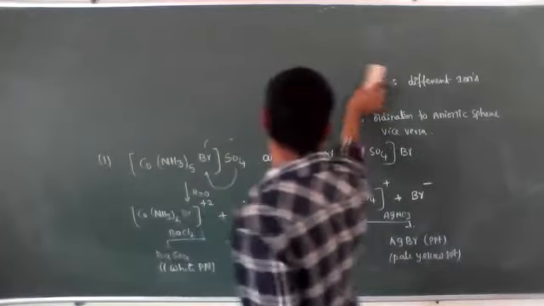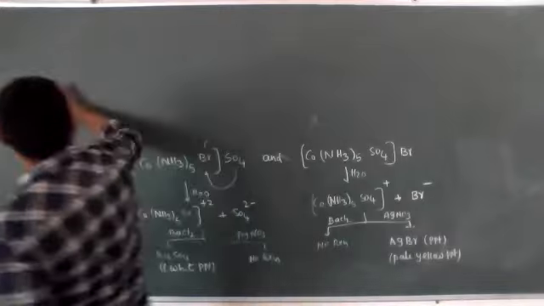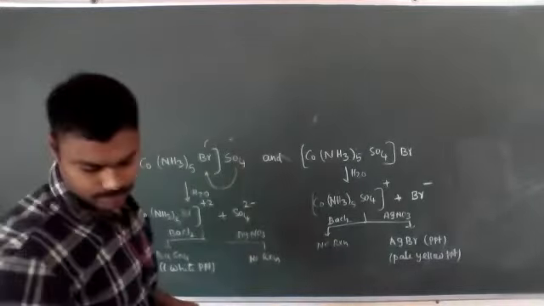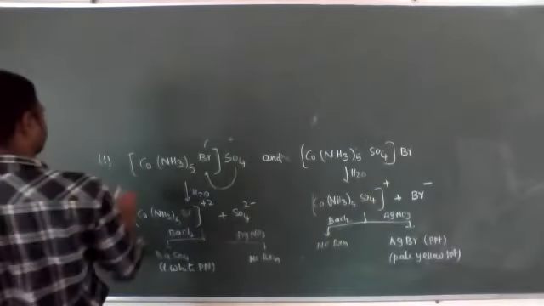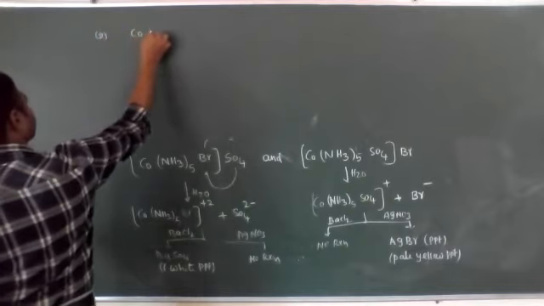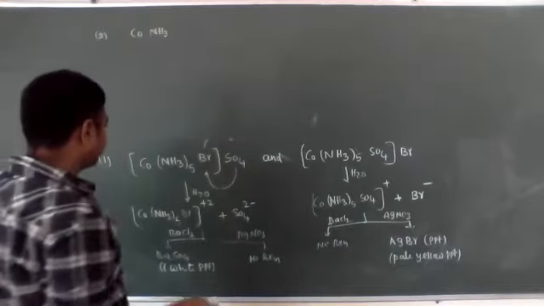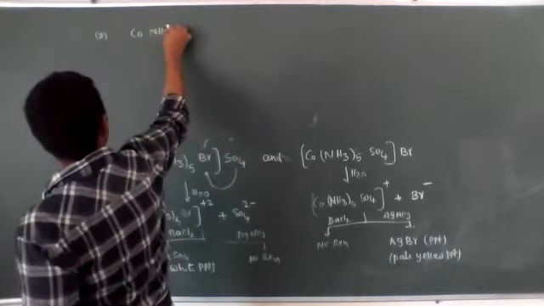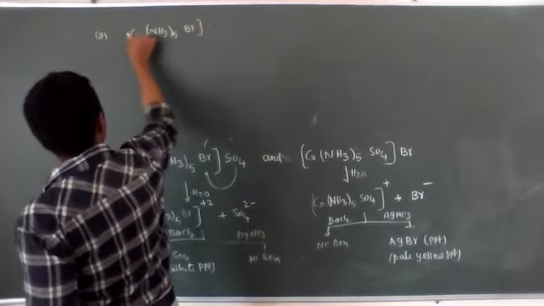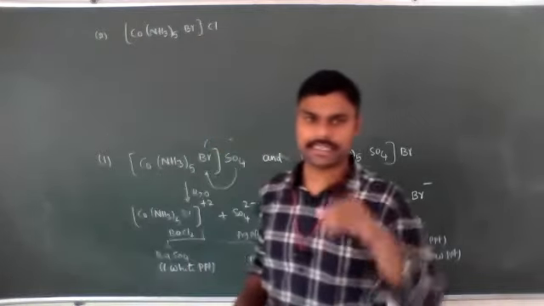Let's see one more example: Co(NH3)5 Br and Cl.